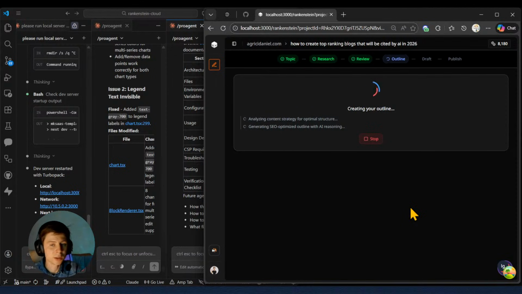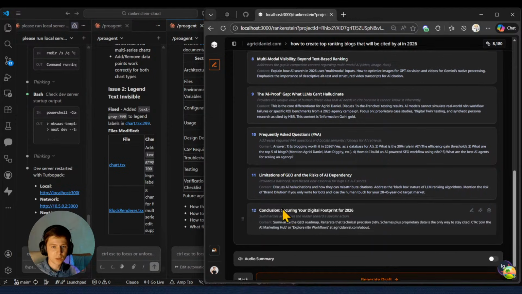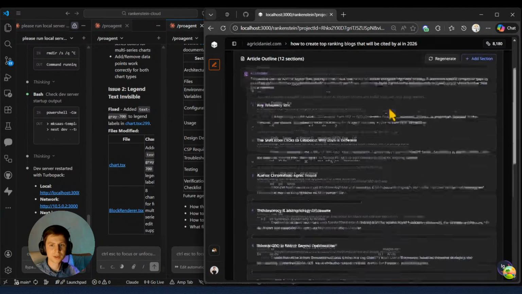Right now we are creating the outline once again, and what I'm doing is just testing, right? Because I made a few updates. We just set up some error handling, which is Sentry by Next.js. And I'm just testing once again the overall process to see that, hey, no errors occurred, hopefully, and that our charts will be properly generated. So this is the outline, once again, perfect.